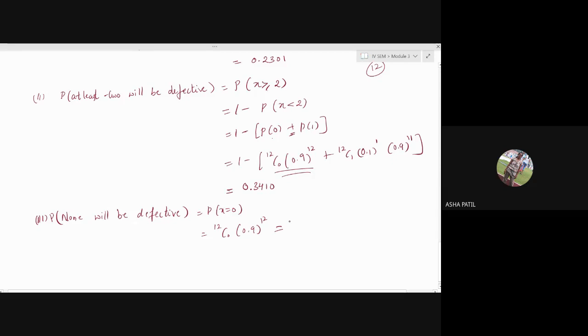You may get 0.2824, into 10 raised to... you don't have minus something because it is raised to 12. It is 0.282, yes. 0.2824. Okay.